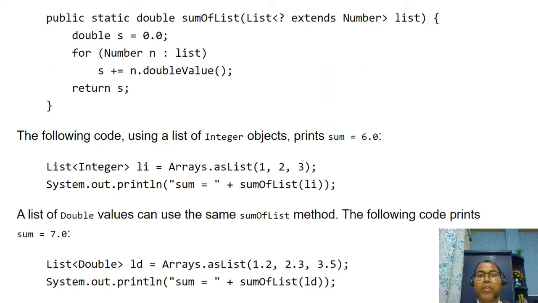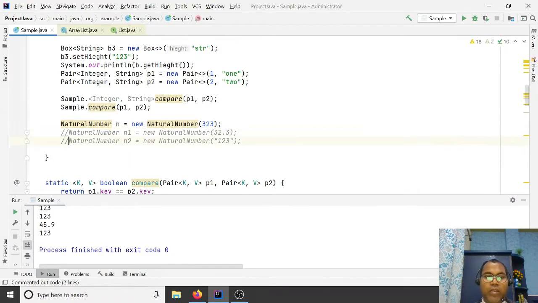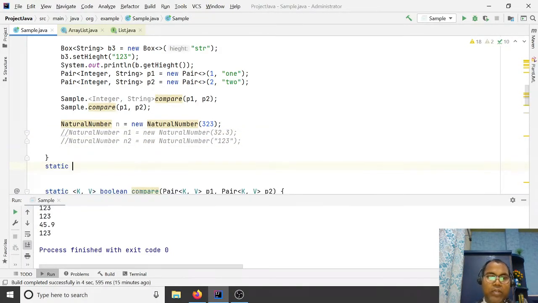Let's see an example. Say you have a method sum of list. Here the list accepts all subclasses of Number, and only for these it works. So you write static void sum of number.